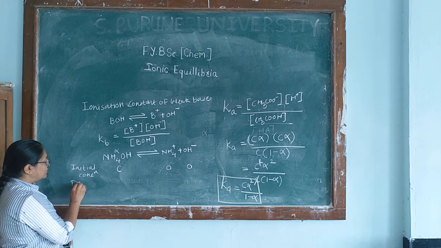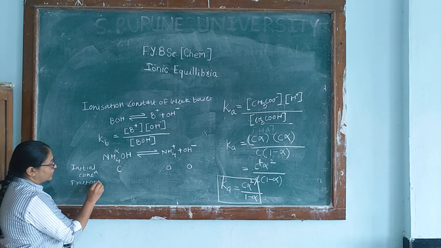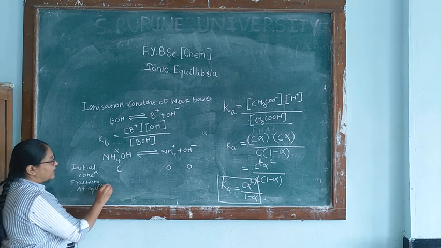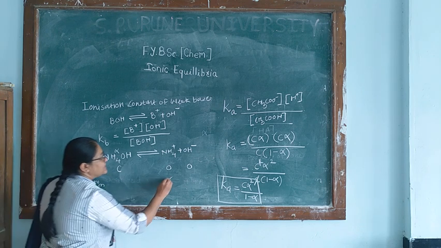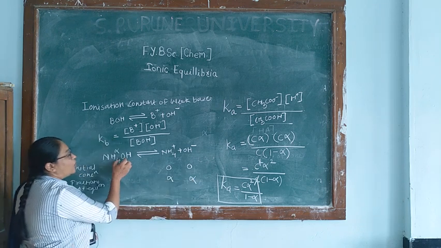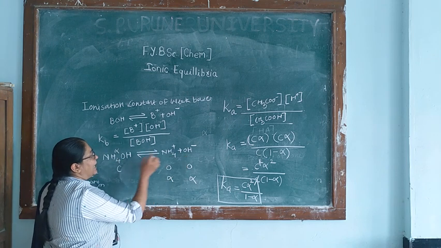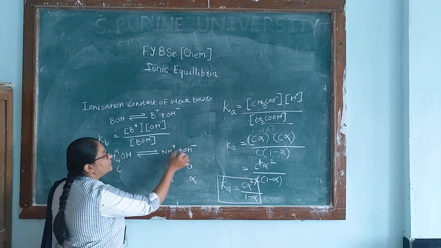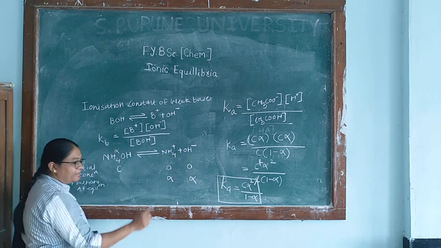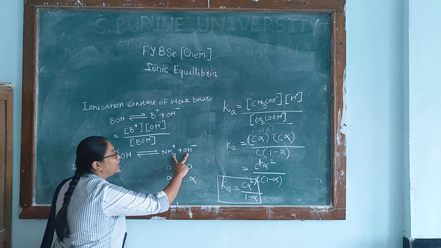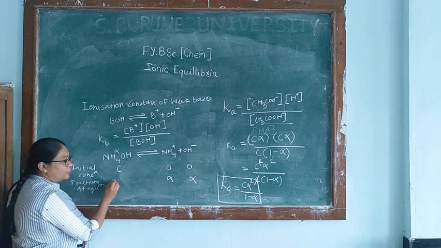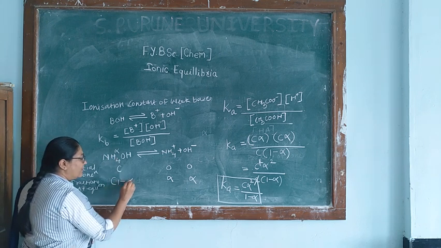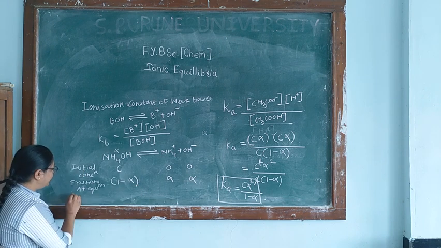The fraction which remains at equilibrium of the ionized and unionized form: as alpha is the degree of dissociation, the alpha fraction is dissociated, and the same fraction will be formed of the NH4 plus and OH minus ions. That means alpha is the fraction of both ions formed at the equilibrium. Therefore, the fraction which remains unionized of this ammonium hydroxide will be 1 minus alpha.